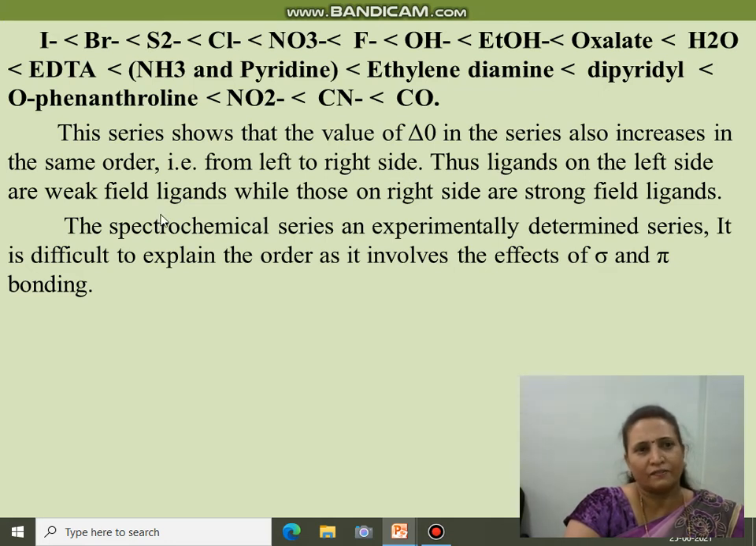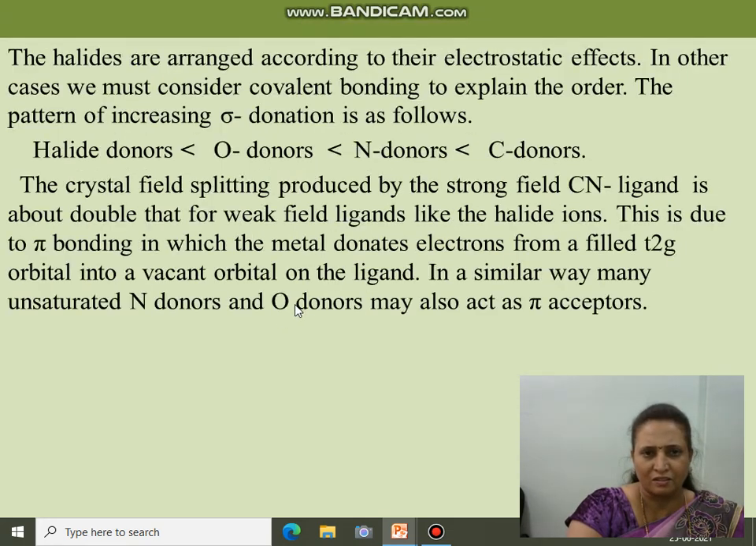Thus ligands on the left side are weak field ligands, while those on the right side, that is this one, are strong field ligands. The spectrochemical series is an experimentally determined series. It is difficult to explain the order as it involves the effect of pi and sigma bonding. So sometimes this order may get disturbed. This is because of the effect of sigma and pi bonding. So this is about the spectrochemical series.